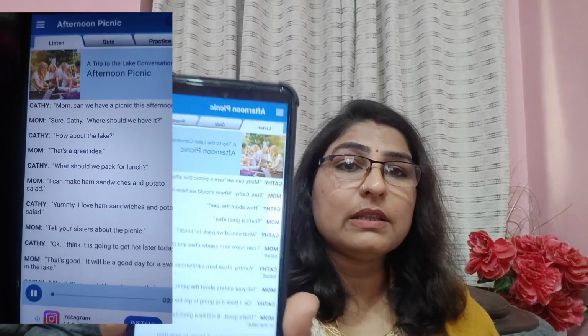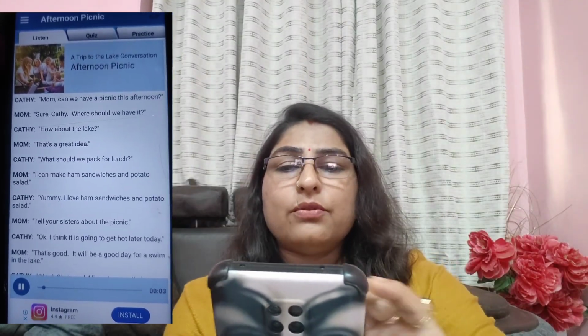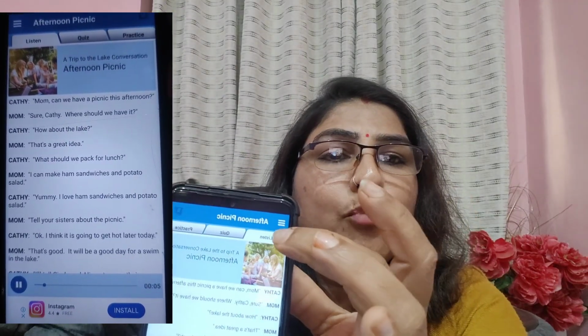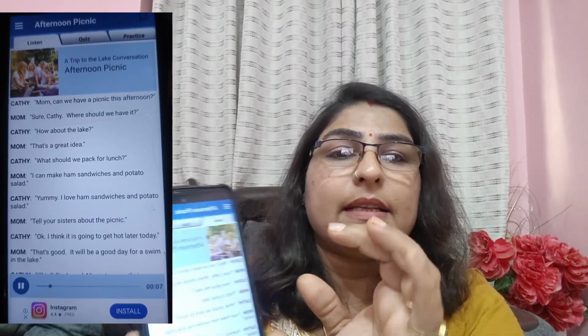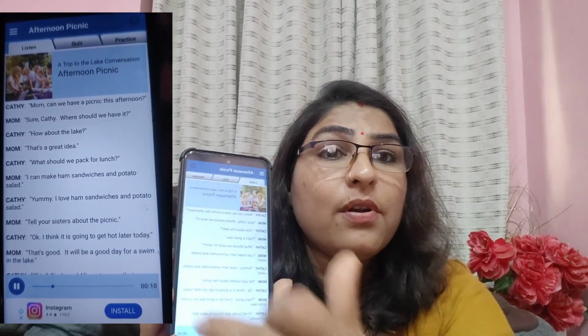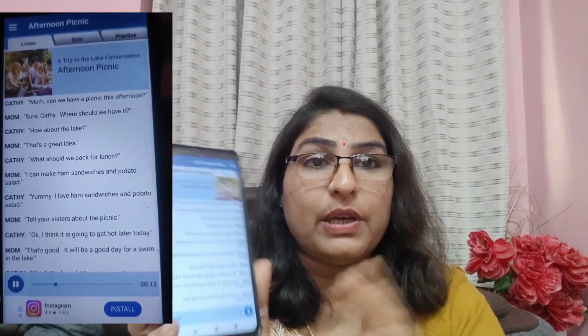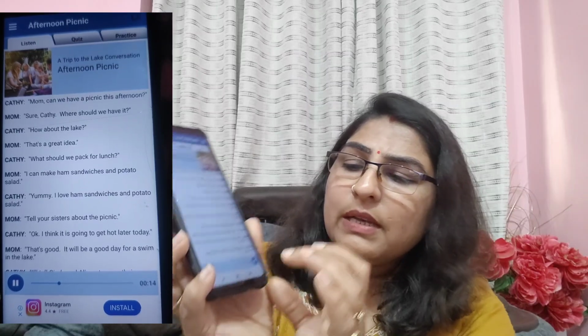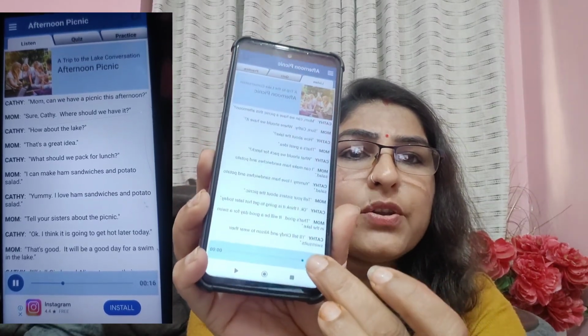I touch afternoon picnic, and you can see there are so many things. Okay, this is the ad. Okay, skip it. So you can see there are three points, like listen, quiz and practice. First, what you need to do, you need to just listen to the full conversation in English very carefully. For this, you need to just touch this thing, start your listening.